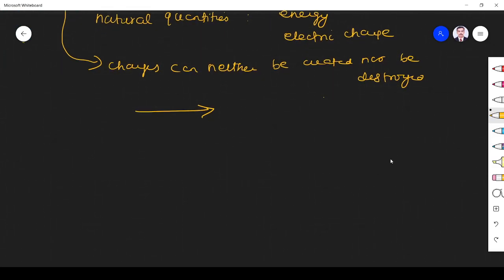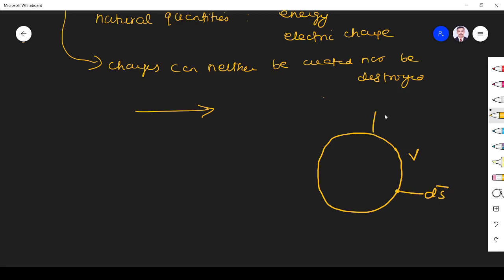Let us assume that we have one arbitrary volume V, surrounded by a closed surface S. dS or S vector, dS is a small point area.